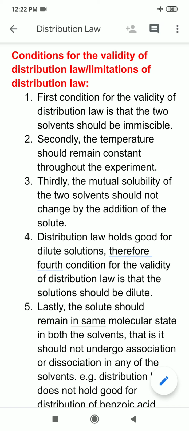So students, our today's topic is conditions for the validity of distribution law or limitations of distribution law. So first of all, what is the meaning of this topic?